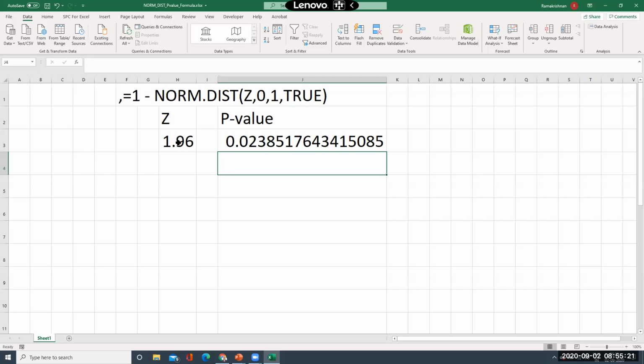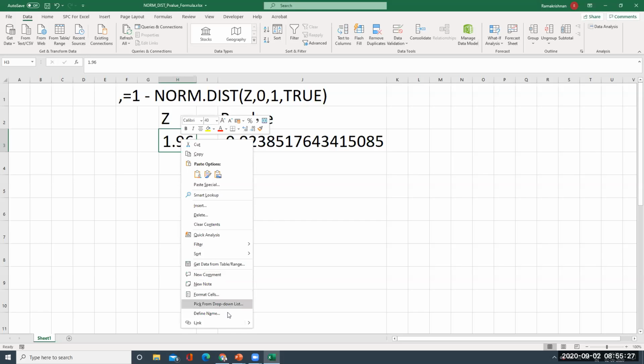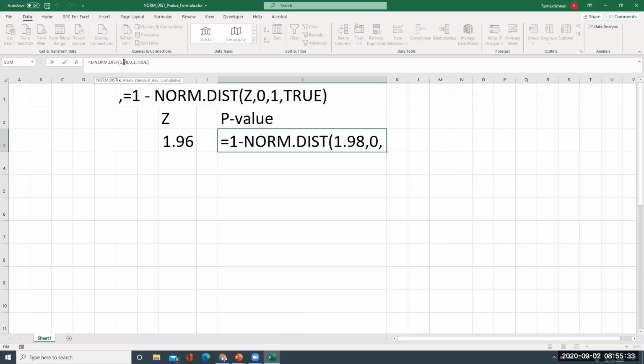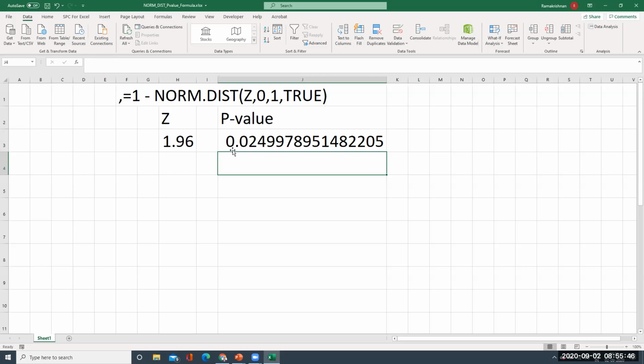So what I will do is I'll give this value here, p value, and then I must get this value here. So I will name this as z value. I'll just define a name. So z is defined here. I'm just putting it okay. Now here in this expression, I will replace this number by its name, Z value. Okay. I'll just put substitute. Okay. Enter. So 0.025, I'm getting it.